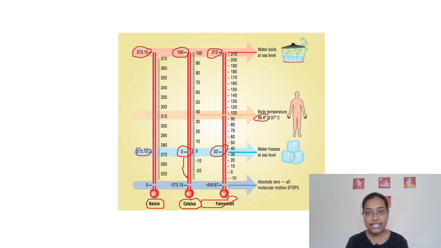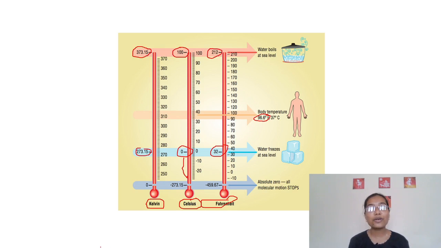The normal body temperature of humans is 96.6 degree Fahrenheit. The body temperatures of humans or individuals are expressed in terms of Fahrenheit. This is the Kelvin scale, this is the Celsius scale, and this is the Fahrenheit scale. These are the three different scales of temperature.